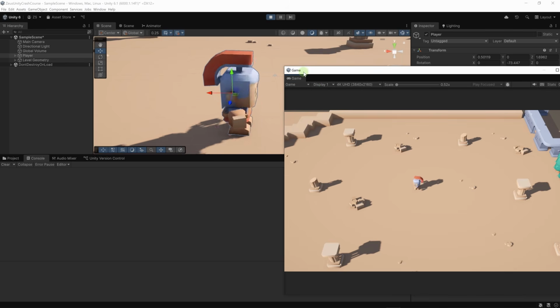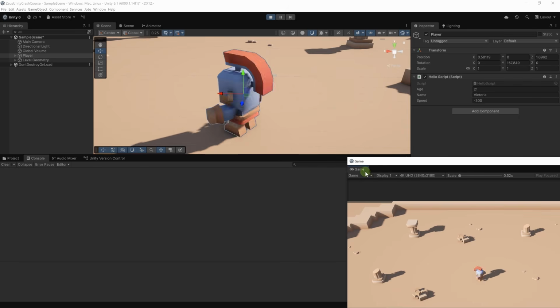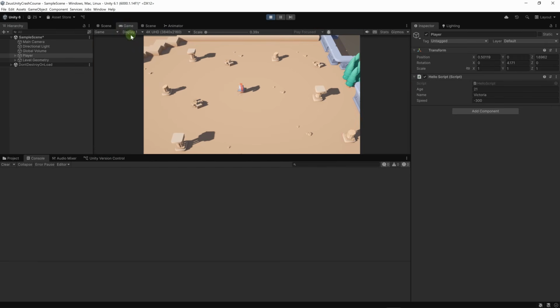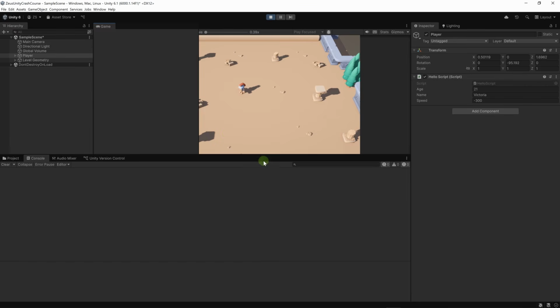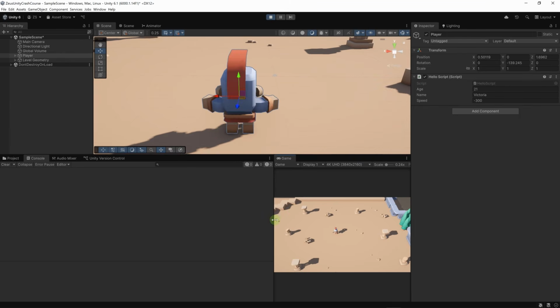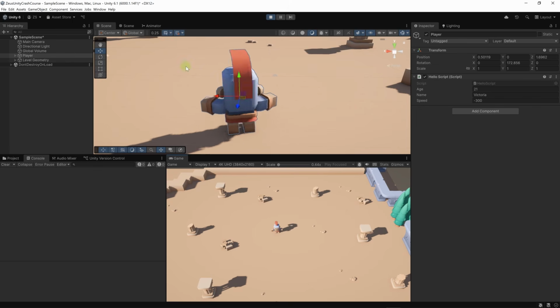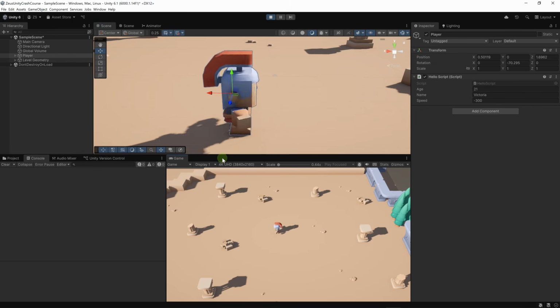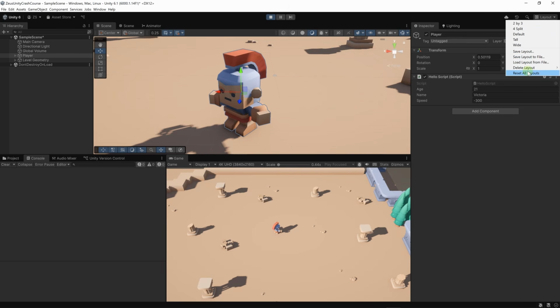And I believe this isn't by default docked here, so it's probably here by default, and what you can do is just dock it over here like this. I prefer to have this layout where the scene and the game window are open at the same time, and you can go here and save your layout. You have also default layouts. If you screw up something in the editor, you can go back to the default layout.